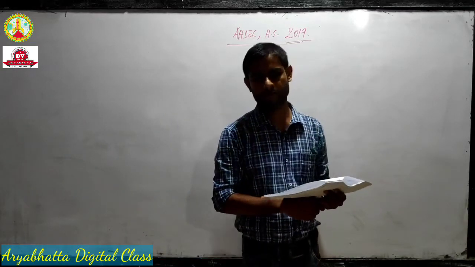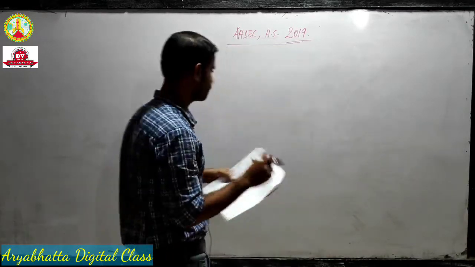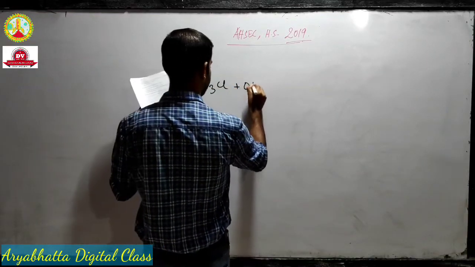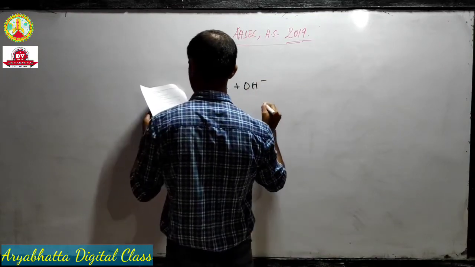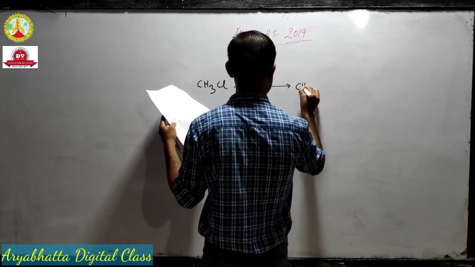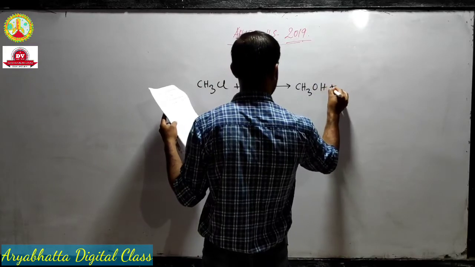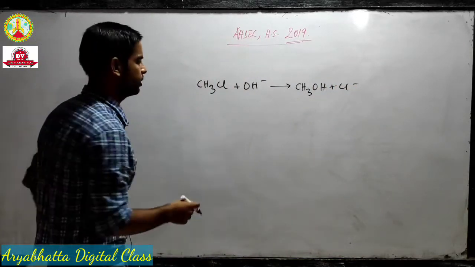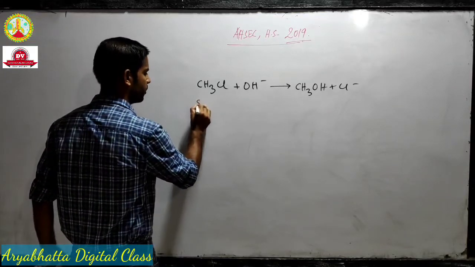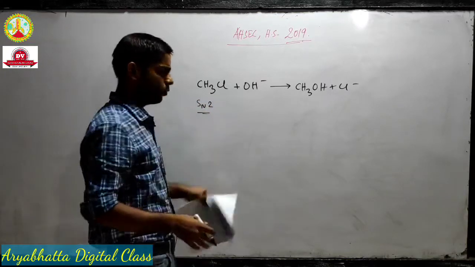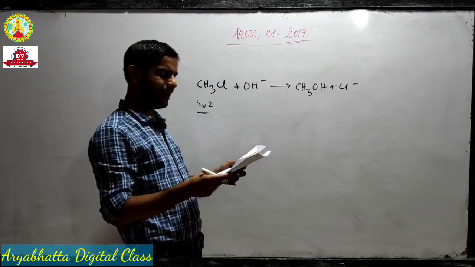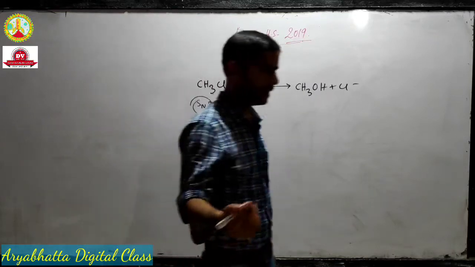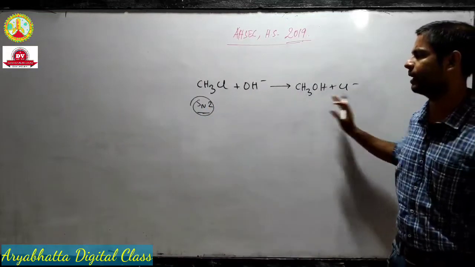Next question. Okay, as usual the question is like CH3Cl plus OH negative, and the product will be CH3OH plus Cl negative. Okay, classic example of a nucleophilic substitution reaction. And what is the question? The question says write the mechanism. So write the SN2 mechanism. Just write down the SN2 mechanism for this reaction.